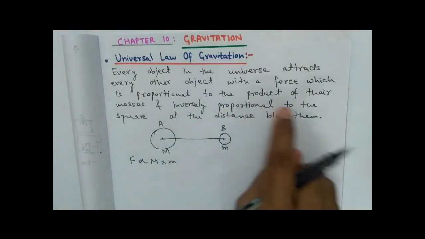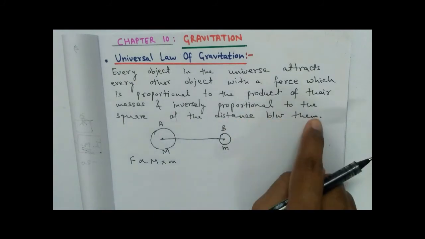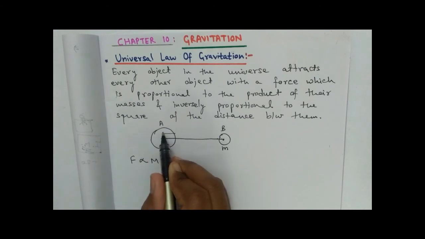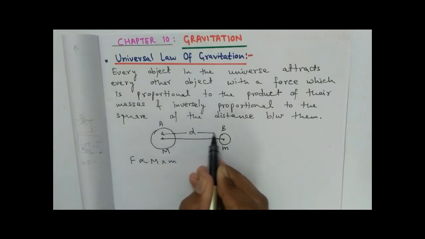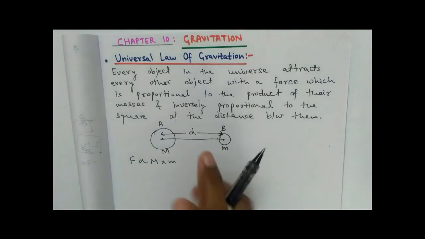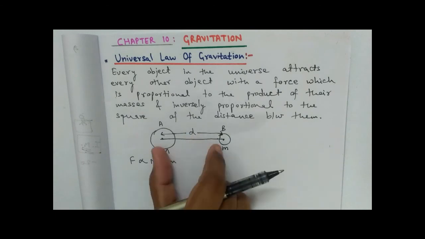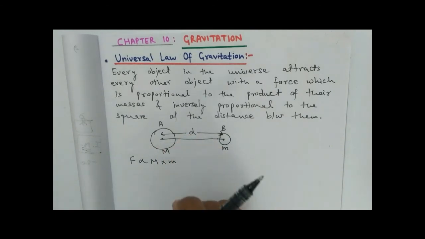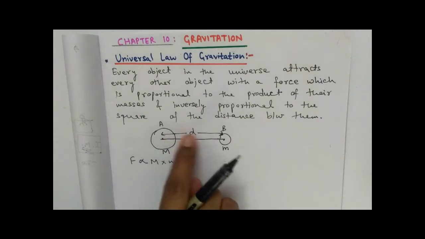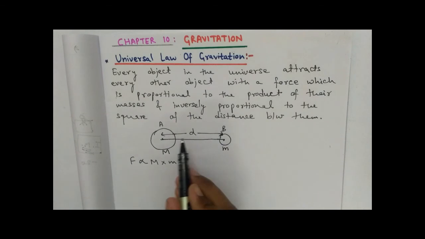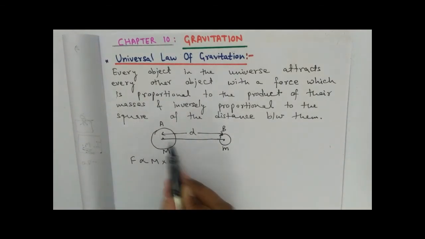And what else is said? And inversely proportional to the square of the distance between them. First see what the distance between them is. I'm assuming that both are placed d distance away, so the distance between both objects is d meter, small d meter. This distance will be calculated with respect to the centers. So I am taking the distance between them from the centers.